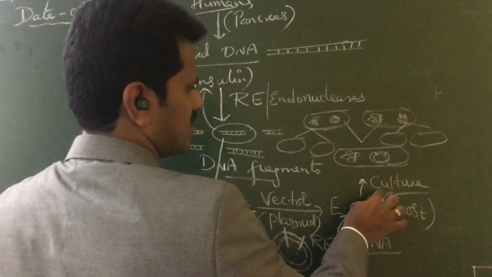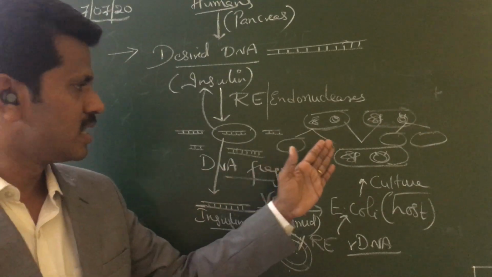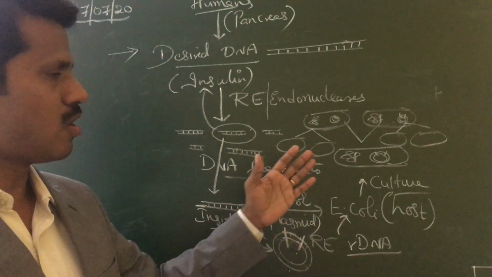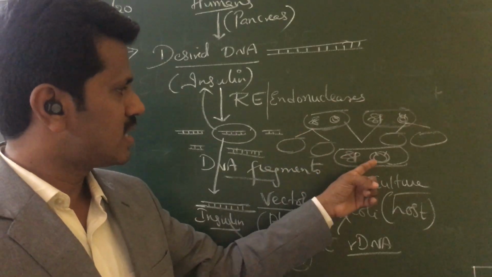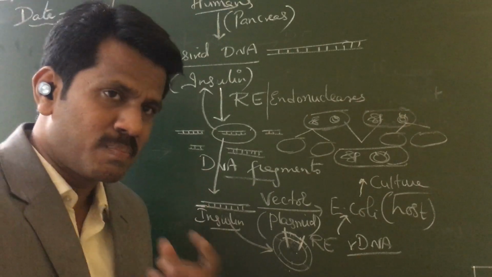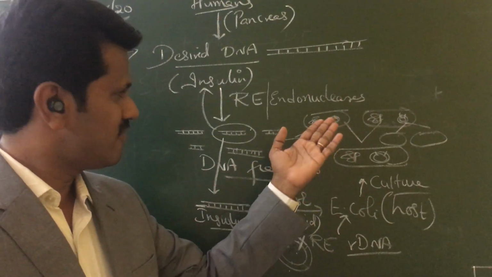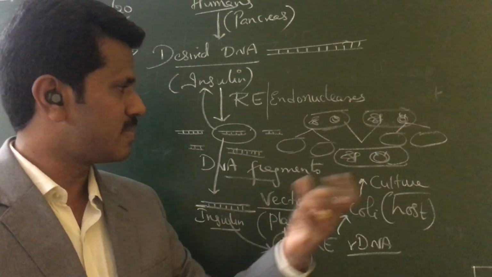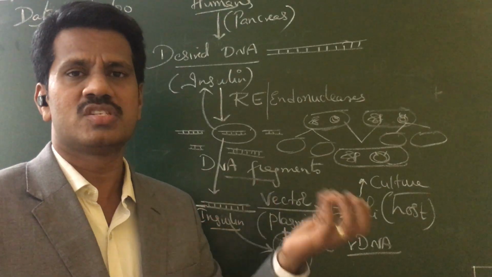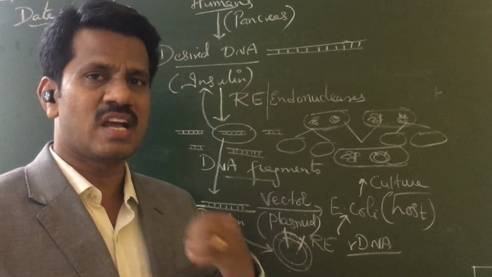As you are giving the nutrient medium, it goes on replicating and millions of cells are formed. So your genetic material is also multiplying, and every cell will undergo some gene expression during its growth. When it undergoes gene expression, it starts producing our desired product.